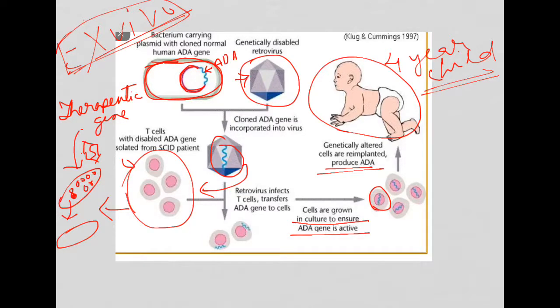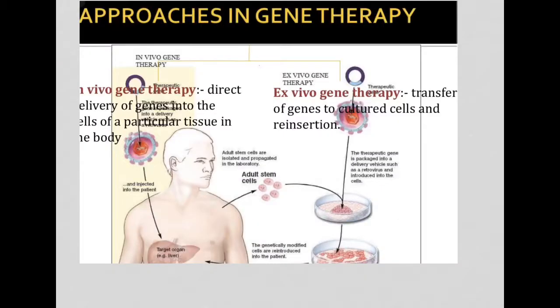gene therapy. That means what? Therapeutic gene is introduced in cultured cell lines. Here we can see adult stem cells are taken out, then cultured in petri plate. Then therapeutic gene is inserted in a virus molecule. That virus is allowed to infect these cultured cells. The cells which will carry the gene of interest will be cultured separately, then will be introduced into the human body. But in vivo gene therapy is a different approach, where the therapeutic gene will be inserted into a vector molecule, but these vector molecules will be injected directly into the target cells.